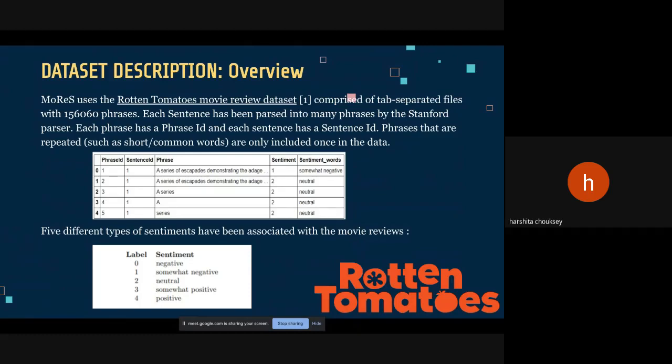Most of the work in movie review sentimental analysis uses two sentiment classes, positive and negative, but we have used 5 different sentiment classes labeled 0 to 4: 0 as negative, 1 as somewhat negative, 2 as neutral, 3 as somewhat positive, and 4 as positive. The use of these 5 different classes will tell us more precise information for a review, but at the same time makes it difficult to train the model for larger accuracy. Next slide.